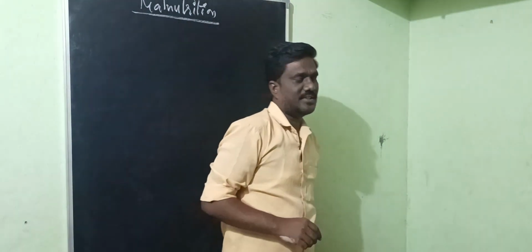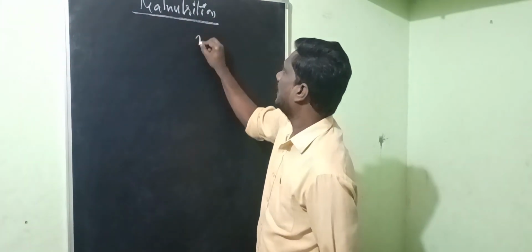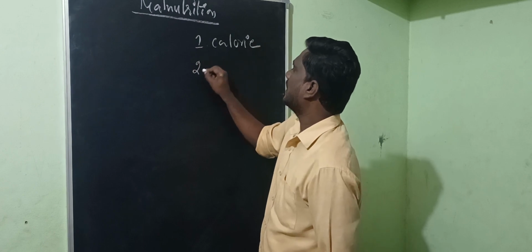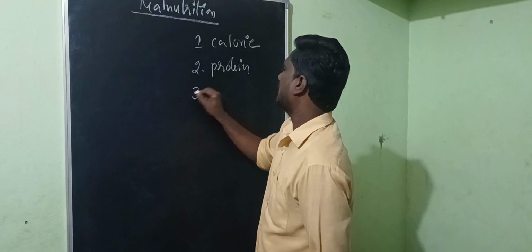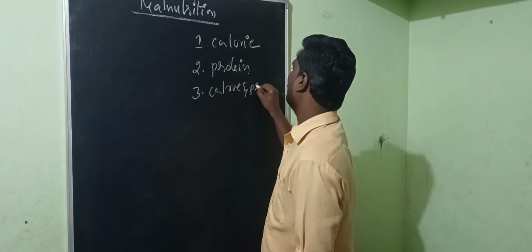Malnutrition is of three types. One is caloric malnutrition, next protein malnutrition, and next is both calorie and protein malnutrition.